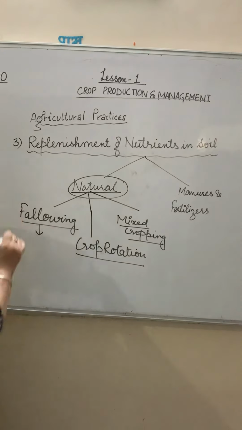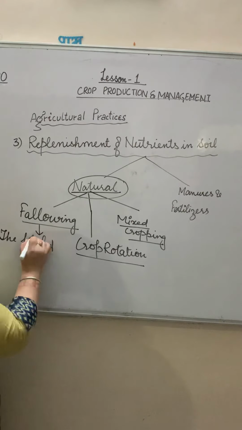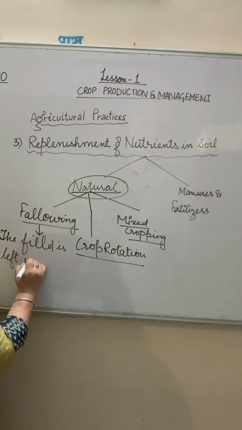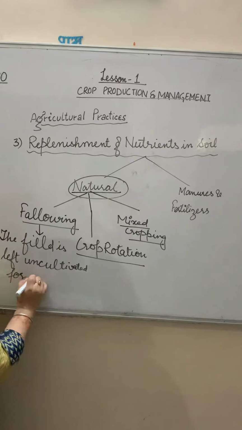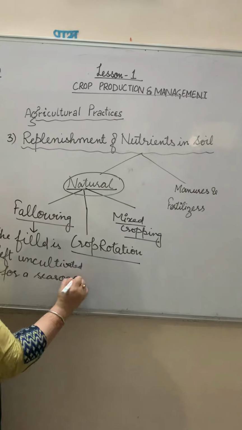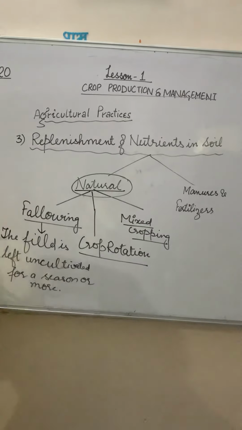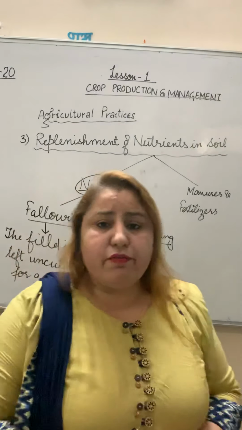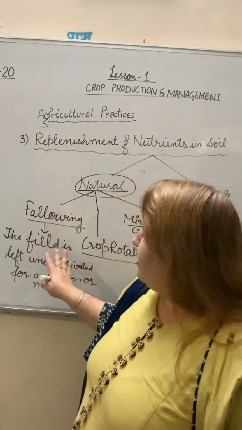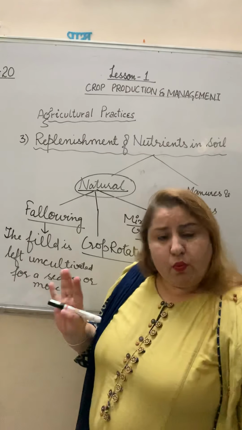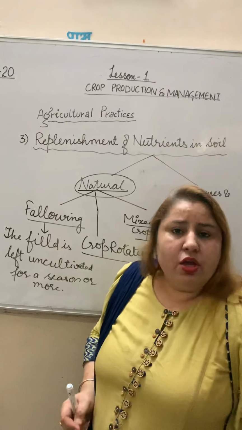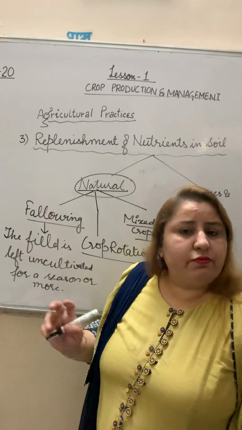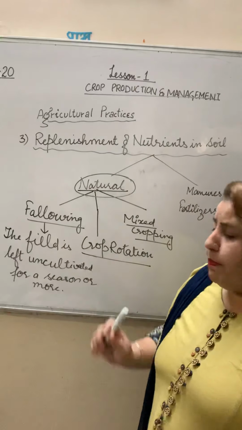What do you mean by fallowing? That means the field is left uncultivated for a season or more. Fallowing means leaving the field uncultivated for a season. For one season you leave the field as it is, so that it automatically gets nutrients from the atmosphere and the soil. The field is again healthy. This is the simple way.